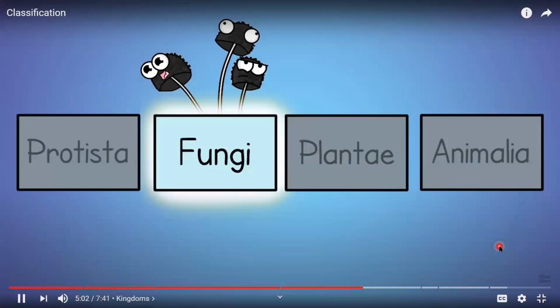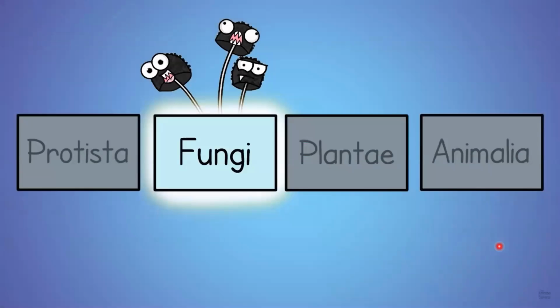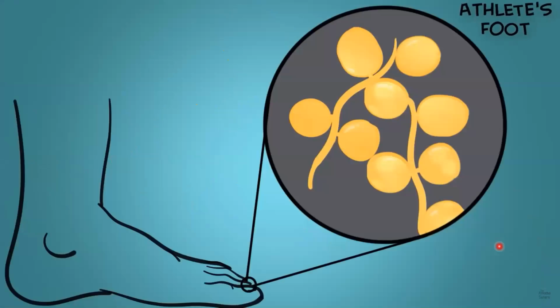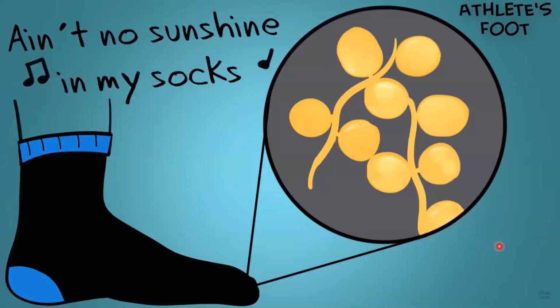Fungi are heterotrophs, so no photosynthesis for them. If that's hard to remember, just think about athlete's foot. It's a fungus on your foot, and it's not doing any photosynthesis there because that'd be really weird.